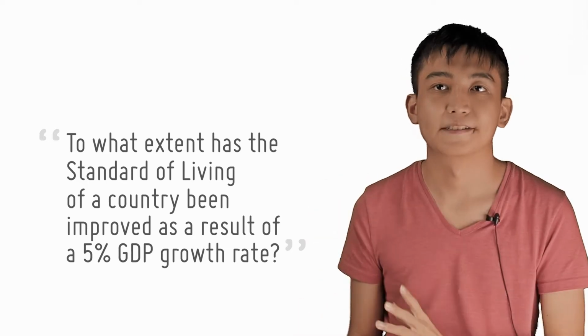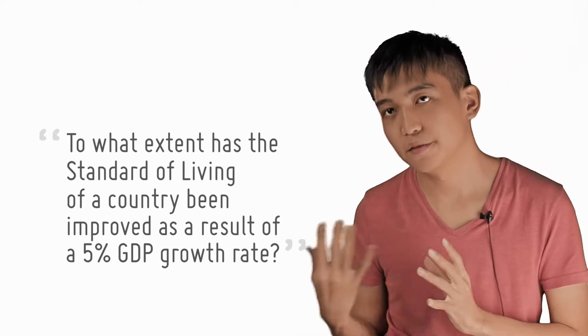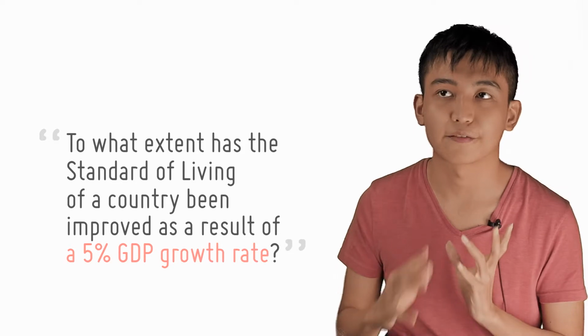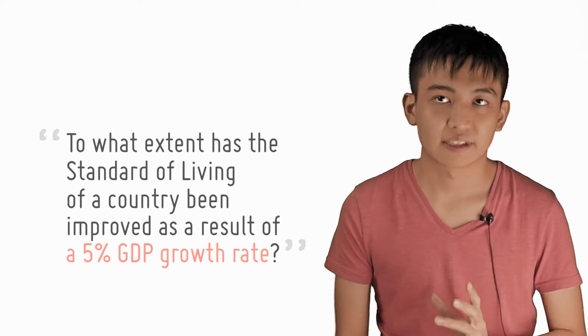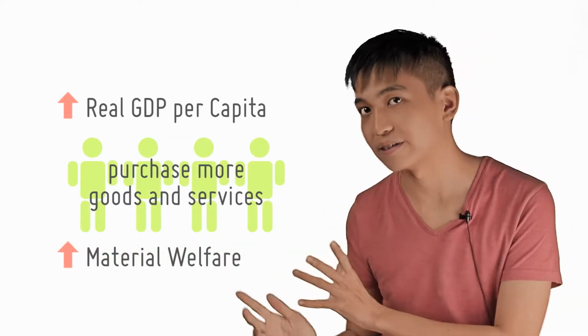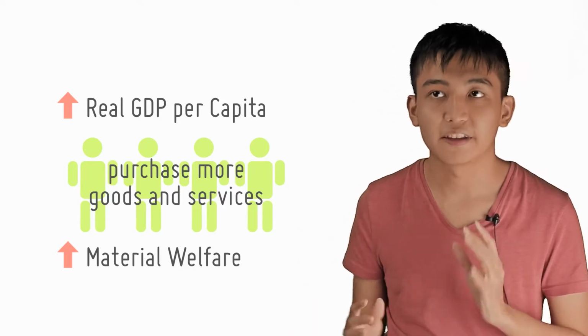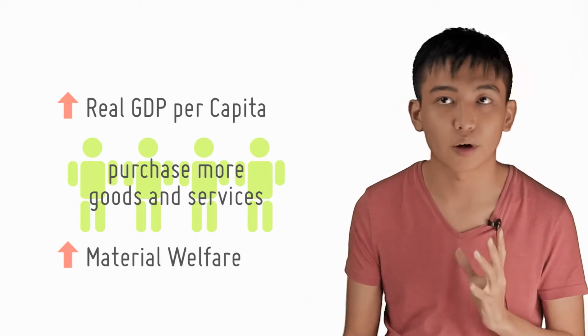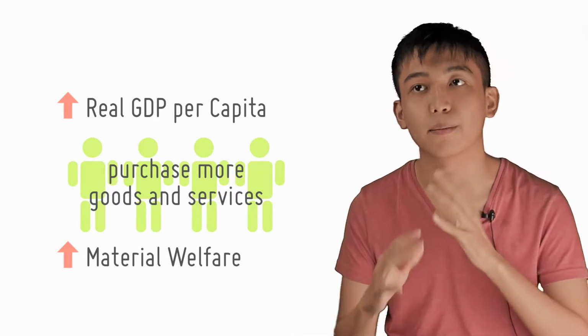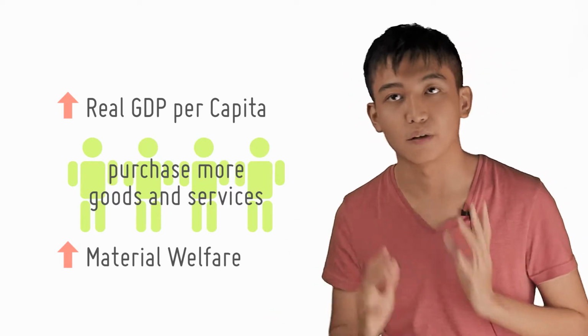So let's do the thesis. Since the preamble has given you the fact that GDP has increased by 5%, we can conclude, ceteris paribus, this is an assumption, that real GDP per capita has improved, and that citizens in the country are able to afford more goods and services and hence are able to enjoy a higher material standard of living.